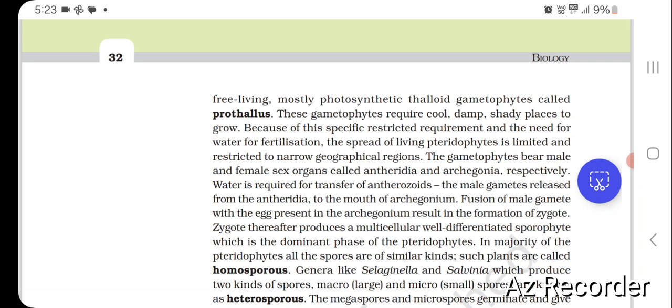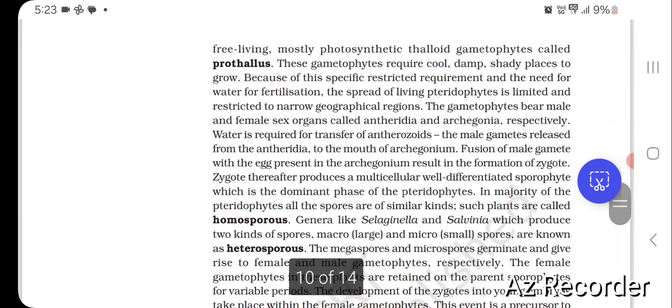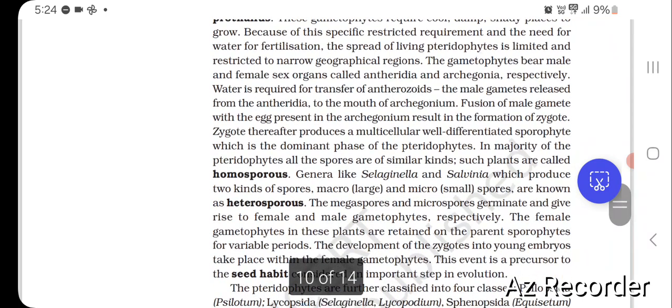Because of this specific restricted requirement and the need for water for fertilization, the spread of living pteridophytes is limited and restricted to narrow geographical regions. The gametophytes bear male and female sex organs called antheridia and archegonia, respectively. Water is required for transfer of antherozoids, the male gametes released from the antheridia, to the mouth of the archegonium. Fusion of the male gamete with the egg present in the archegonium results in the formation of the zygote. The zygote thereafter produces a multicellular well-differentiated sporophyte, which is the dominant phase of the pteridophytes.